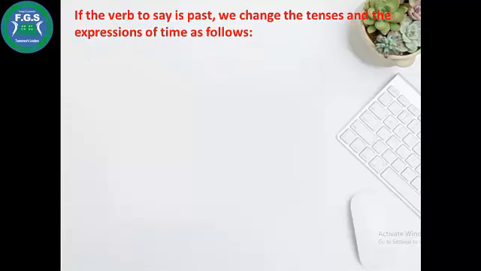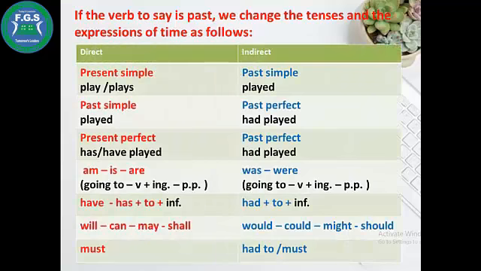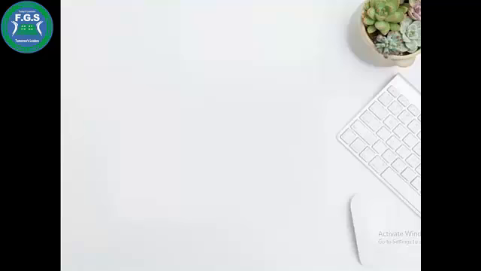If the verb to say is past, we change the tenses and the expressions of time as follows. The present simple will be past simple, past perfect, or past simple. Present perfect becomes past perfect. Am, is, are become was, were; have and has become had; have to becomes had to; will, would; can, could; may, might; shall, should; must, had to, or must.